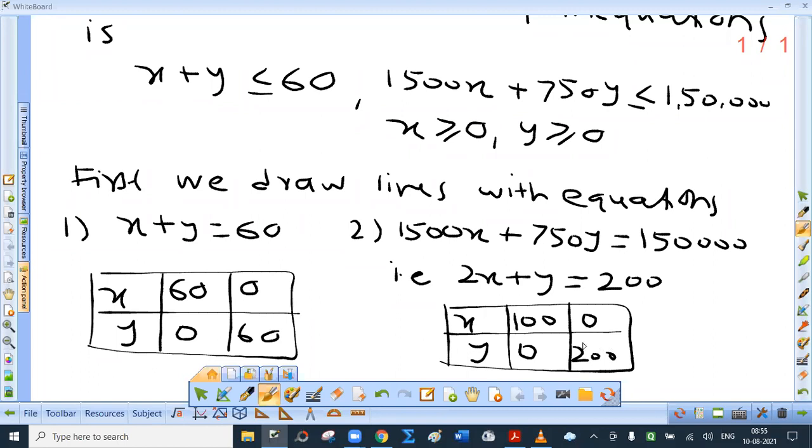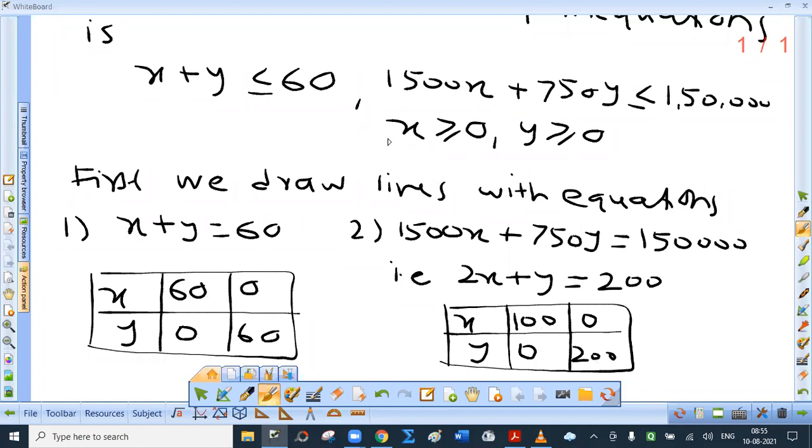Now you may say we will use 1 centimeter equal to 10 units. But for that, see whether 20 centimeters are available. Otherwise, all these are divisible by 20, 60, 100, 200. So you can choose 1 centimeter equal to 20 units, so that on y-axis max 10 centimeters, on x-axis max 5 centimeters are required.